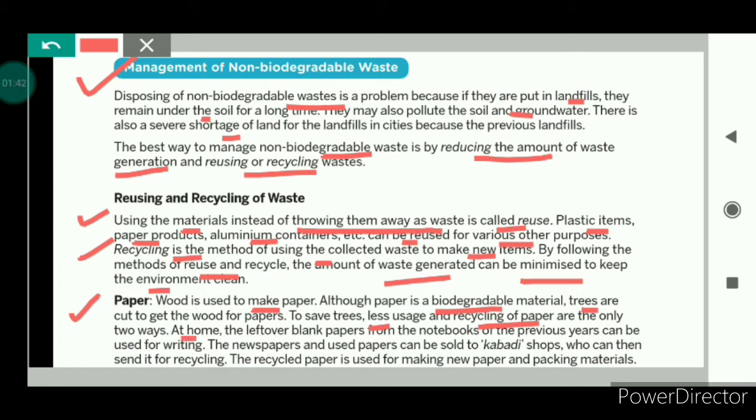So at homes, the leftover blank pages from the notebooks of the previous years can be reused for rough work, and the newspapers and the used paper can be sold to the scrap dealers who can then send them for recycling. Okay, so by less usage of paper and by recycling of paper, we can reduce the generation of paper waste, and it will also help in saving the trees.